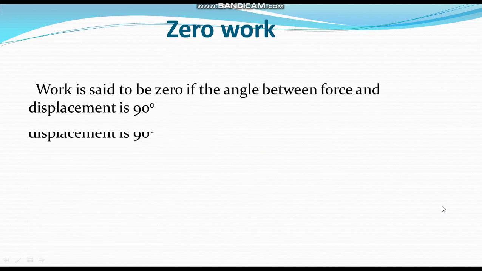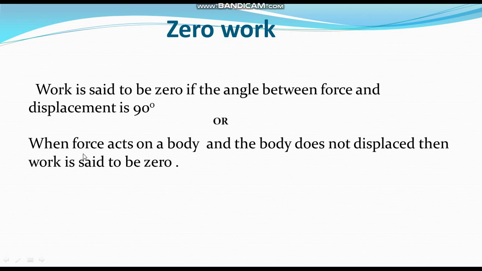Next, third type, that is zero work. What is zero work? When can we say work is zero? Work is said to be zero if the angle between force and displacement is 90 degree. In another way it is also possible to define: when force acts on a body and the body is not displaced, then work is said to be zero. Yes, some examples.